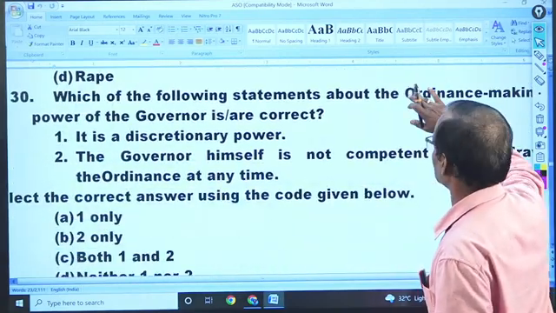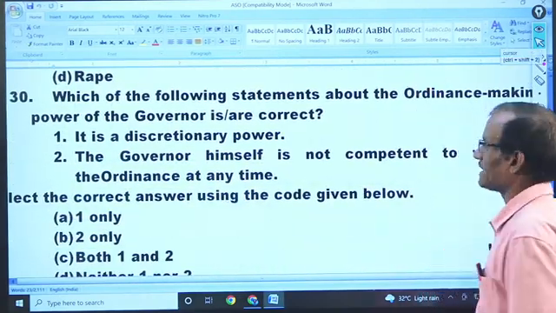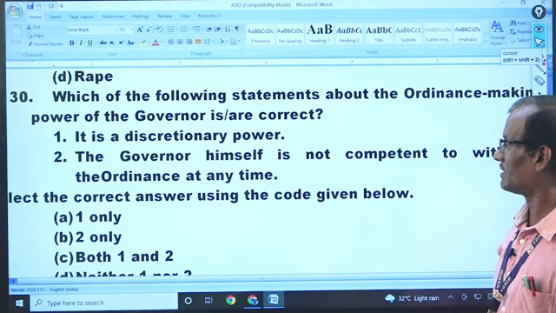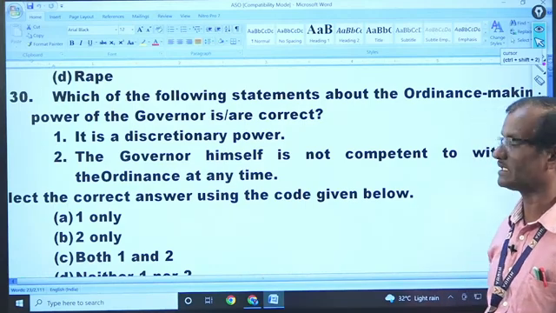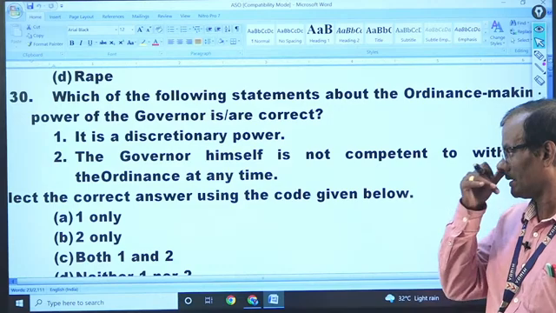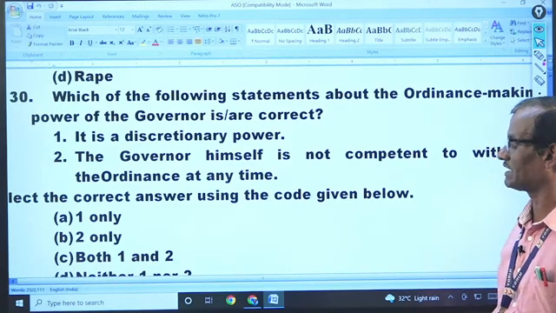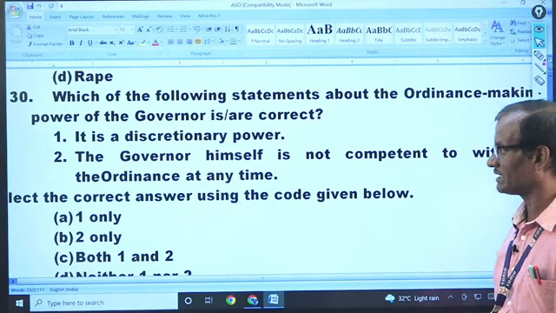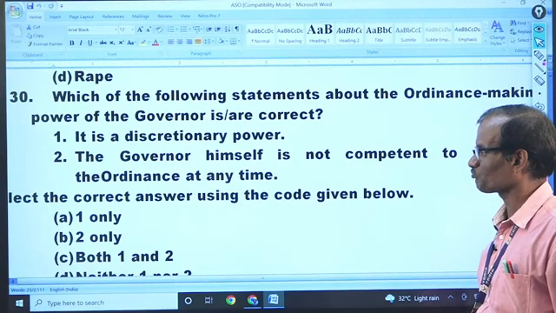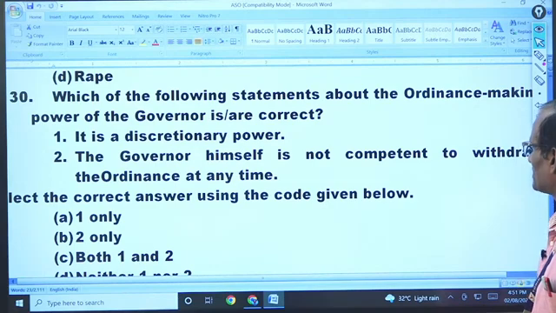Now, that is 30. Which of the following statements about the ordinance-making power of the governor are correct? It is a discretionary power. The governor himself is not competent to withdraw the ordinance at any time.